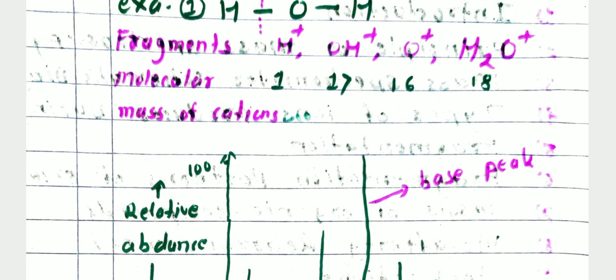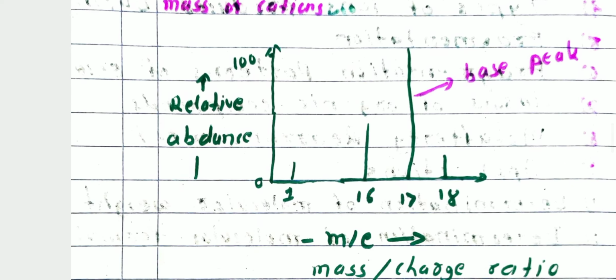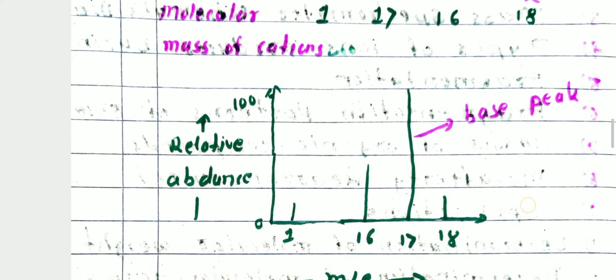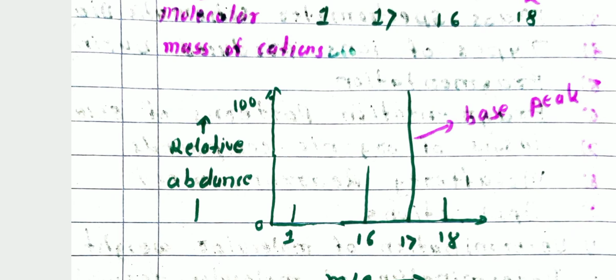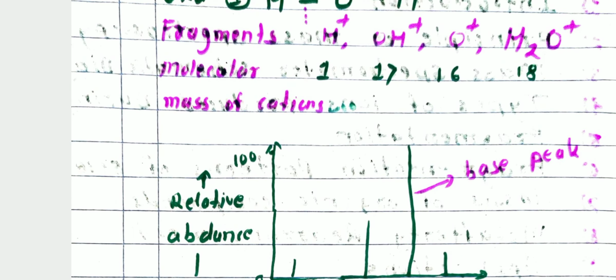The relative abundance of the H+ cation is small. The relative abundance of OH+, at 17, is high, meaning that in mass spectroscopy OH+ cations are in greater abundance, therefore it shows the big peak.